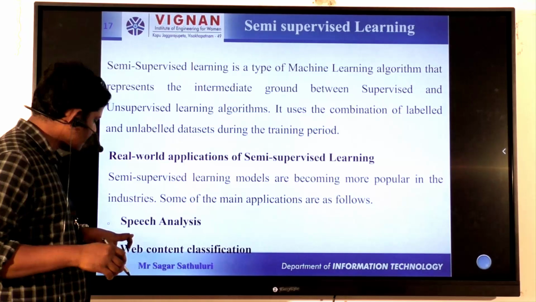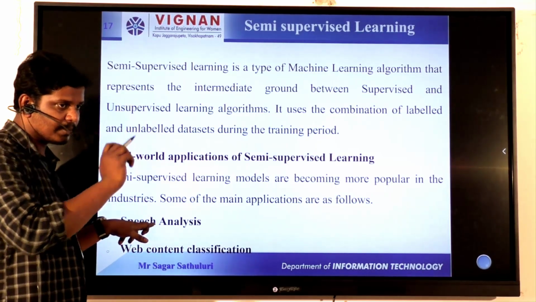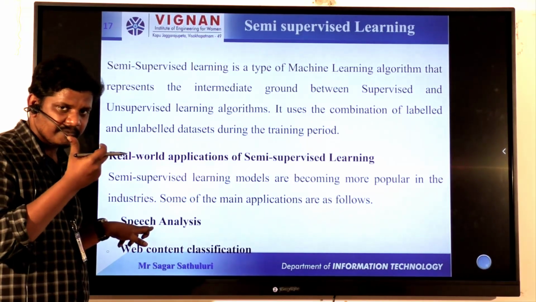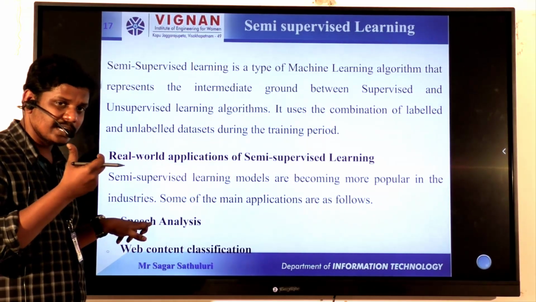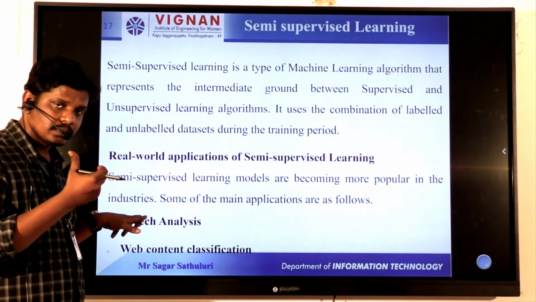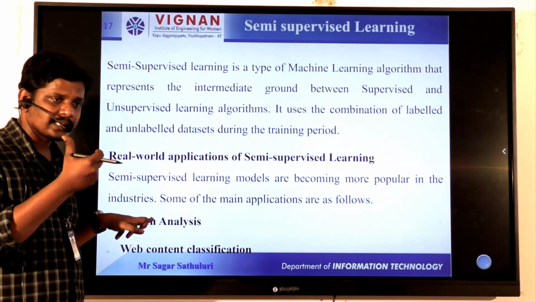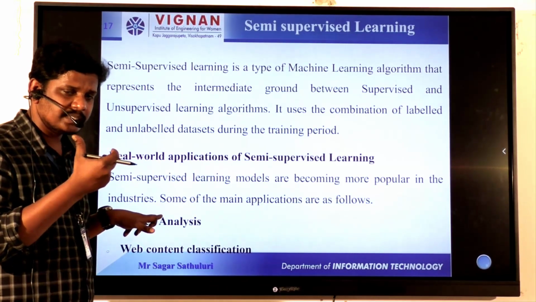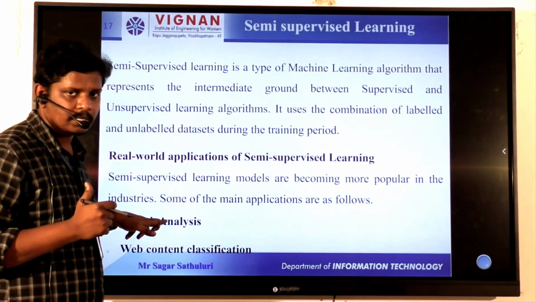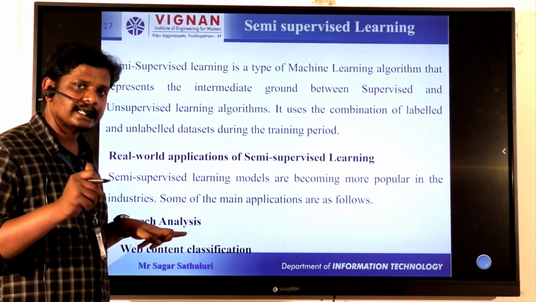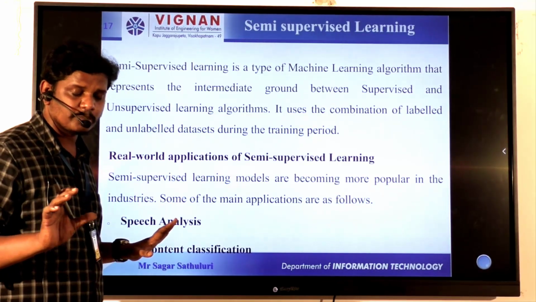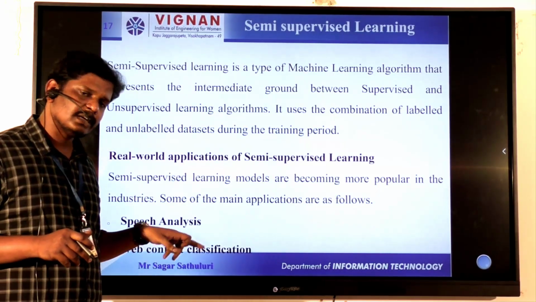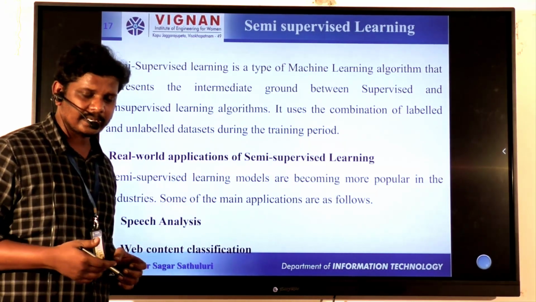We can say that examples for semi-supervised learning algorithms are speech analysis. If any speech is given to a mobile, then the speech needs to be converted into text, or based on the speech we need to get some output. For example, you can say, Alexa please call some person, then obviously the call needs to go to that particular person. In this manner, the semi-supervised machine learning algorithm works. Coming to web content classification, this is always one of the booming techniques.